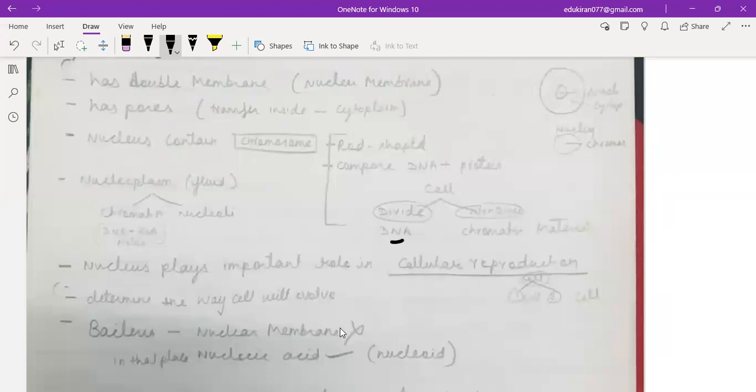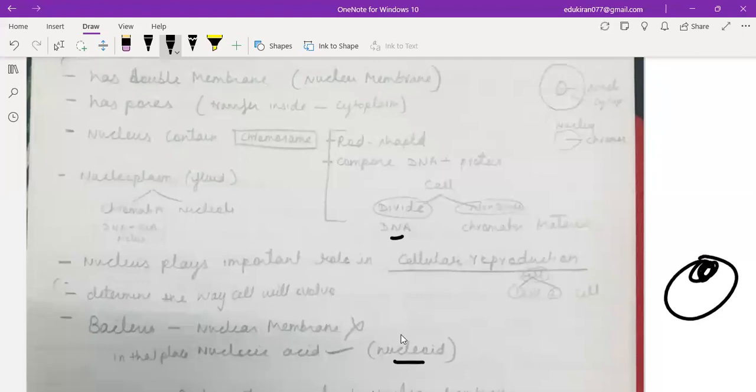And bacteria, they don't have a nuclear membrane. Bacteria is also an organism, no? Right? But still, they don't have a nuclear membrane. In that place, they have a nucleoid. Clear? The area where you cannot define it, but still it has nucleic acid, that is known as nucleoid. You were confused at that time, right? So bacteria, they don't have a nuclear membrane, but they have nucleic acid. So that's why they have a nucleoid.